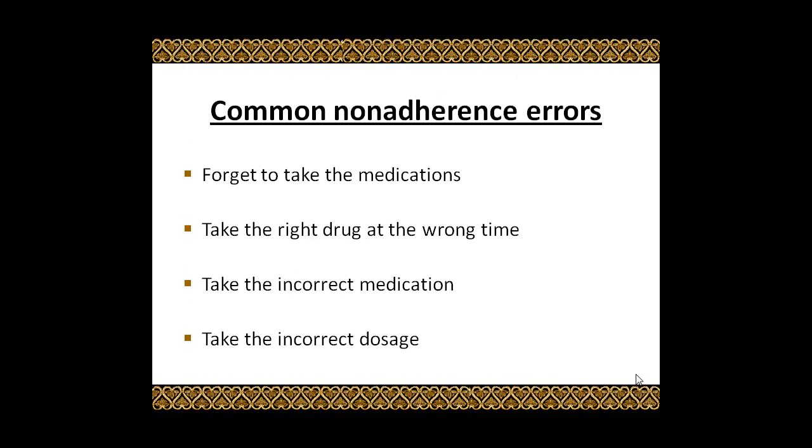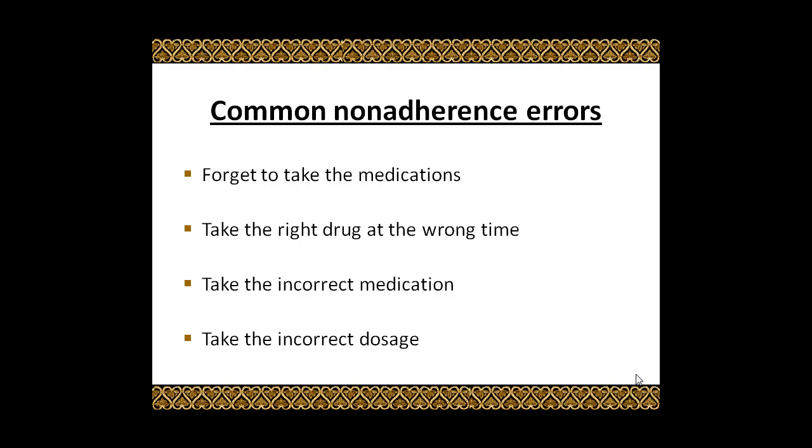What are the common non-adherence errors? The patient might forget to have the drug, or might have the drug but at the wrong time, or might have incorrect medication, or incorrect dosage.